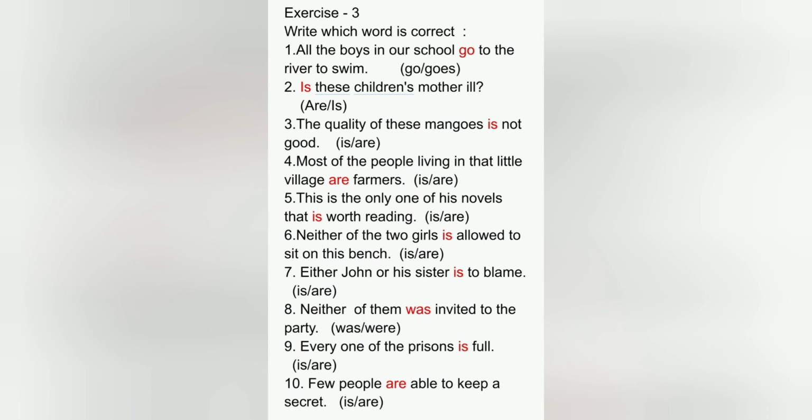Next, either John or his sister dash to blame. Here we have the words either and or, and when we have these words we will use the singular verb, so we will use here is. Next, neither of them dash invited to the party. Here we have the word neither, and with neither we will use the singular verb. So we will use here was.